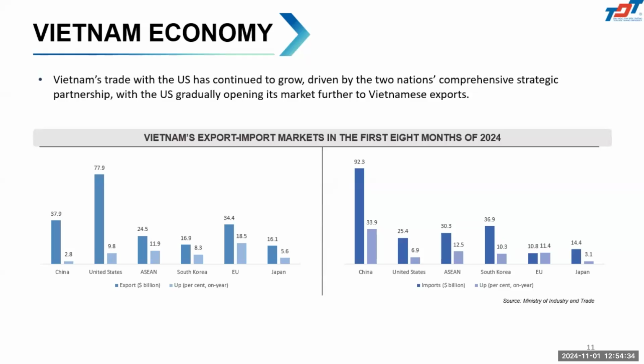For the first 8 months of 2024, Vietnam's trade with the US continued to grow. We export to the US about 78 billion, which grew about 10%. We also import products from the US of about 25 billion, and the growth rate compared to last year is 7%.